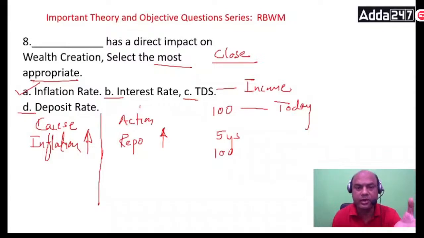Remember the bread which you had in your childhood. What was the cost of that bread at that time? Hardly 5 rupees, 10 rupees, right? So why is today different? Because of inflation. Inflation is महंगाई. बाकी जो कुछ बचा वो महंगाई मार गई.